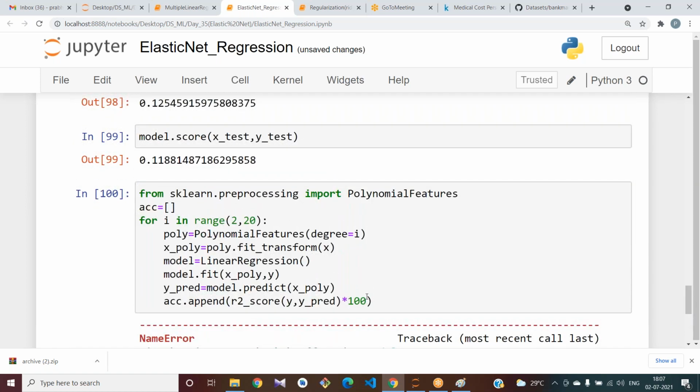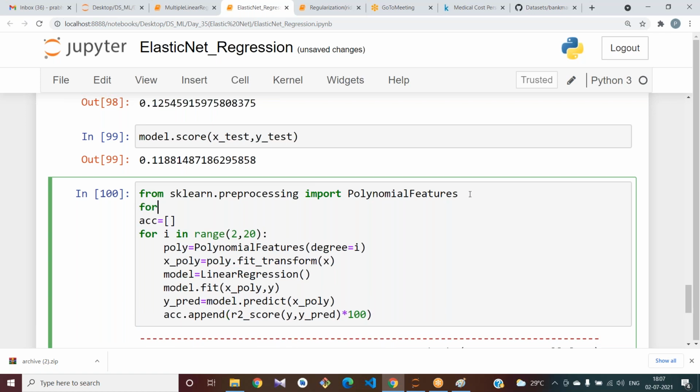Since I have copied, I should change some variables here. I have not given pre-processing.